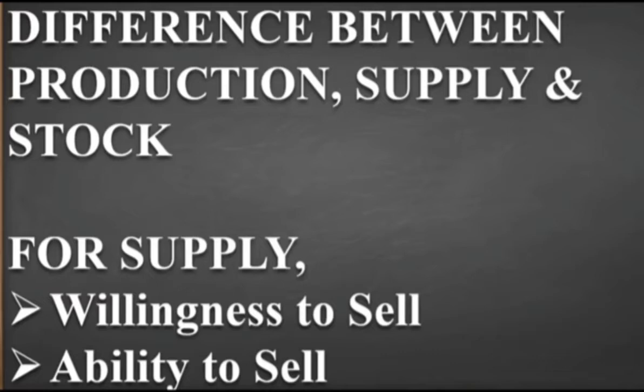If the producer is not willing or able to sell that particular 8000, then he will sell according to his willingness. So stock is the total available amount of goods which a producer has at present, whether from past production or present production. We calculate the past production, that is the remaining 3000, and the present production of 5000. The total is the total available stock, and that will be termed as stock.